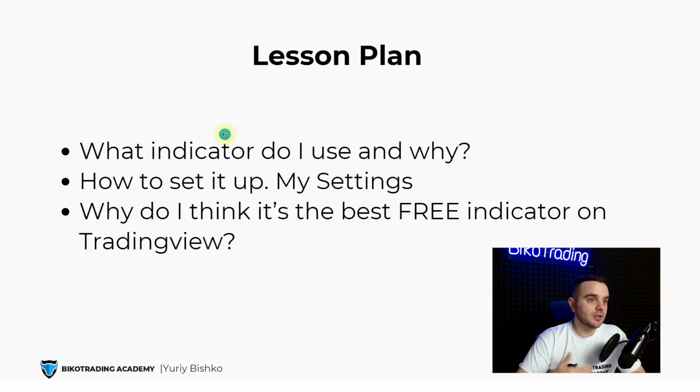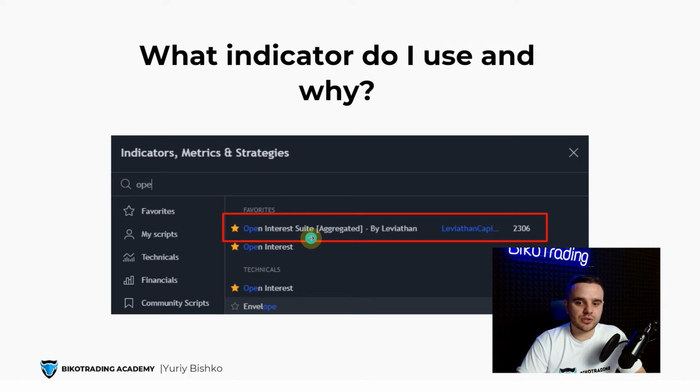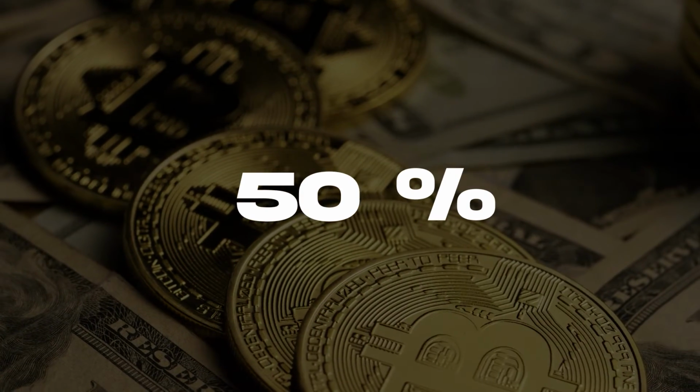Our lesson plan. First, what indicator exactly do I use and the reasons behind that, how to set it up, my settings, and why I think it is the best free indicator on TradingView. First one, what indicator exactly do I use? It is Open Interest Suite Aggregated by Leviathan. First reason, it's free. Second, it takes data from Binance, because Binance is the biggest crypto exchange. It is nearly 50% of the whole futures market right now.